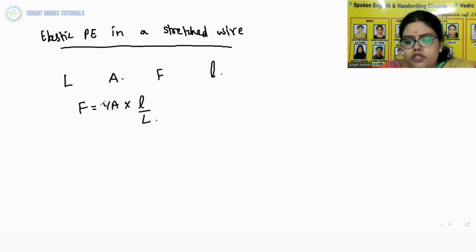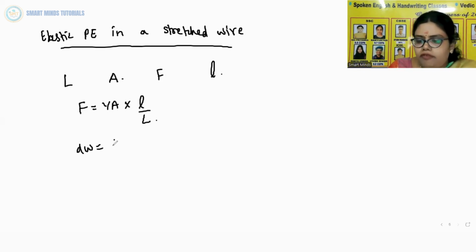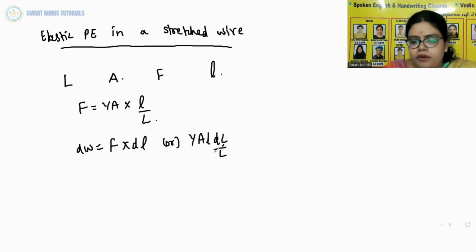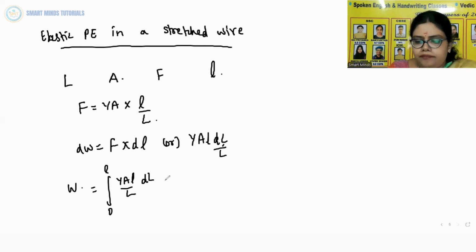Now for a further elongation of infinitesimally small length dl, work done dW is F into dl, or you can say YAl dl by L. So the amount of work done W in increasing the length of the wire from l equal to 0 to l equal to l is W equal to integral 0 to l of YAl by L dl.